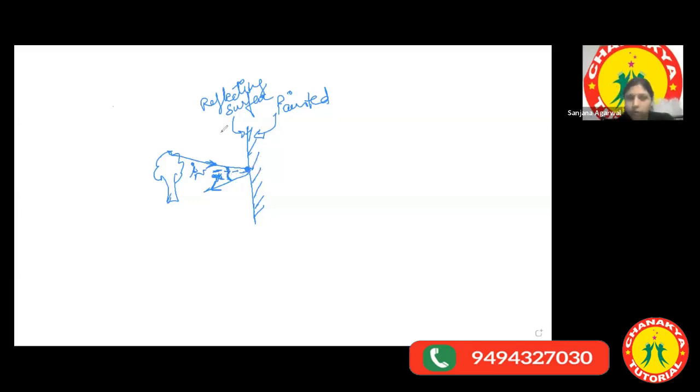Now, if I take another ray coming straight. The angle of incidence is always measured with the surface, right? The surface on which the light is falling. Yes, ma'am. 10th class. Are you sure? Do we measure the angle with the surface?